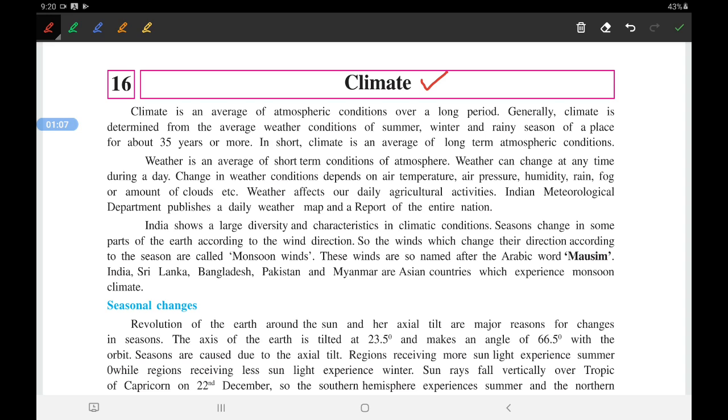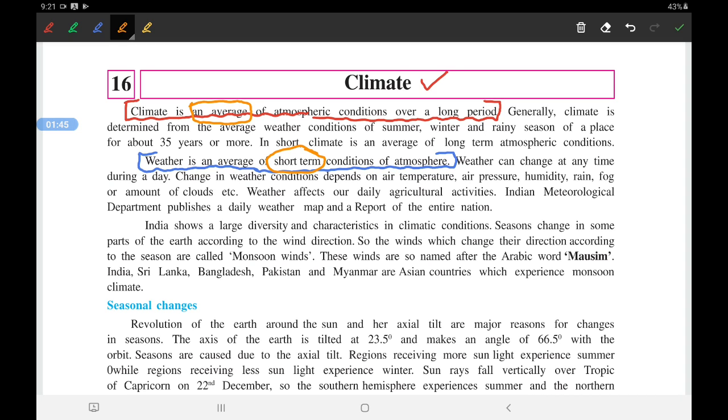So let us start. Climate, see now what can be the definition of it? Climate is an average atmospheric condition over a long period. Now climate and weather, understand these two words. I am going into this particular also. Now weather, see weather is an average of short term condition of atmosphere. Here the word short term and here the word average is important.